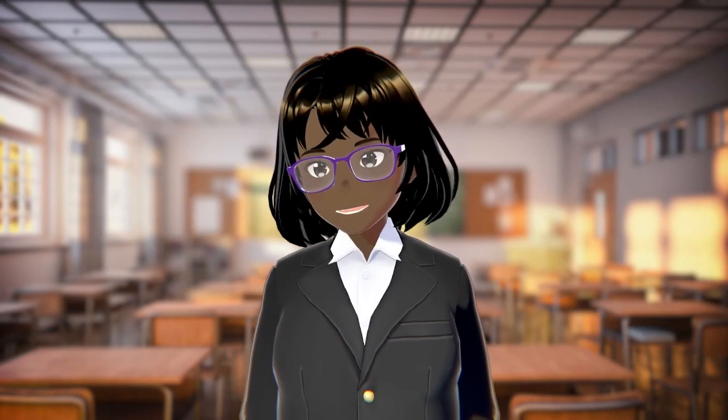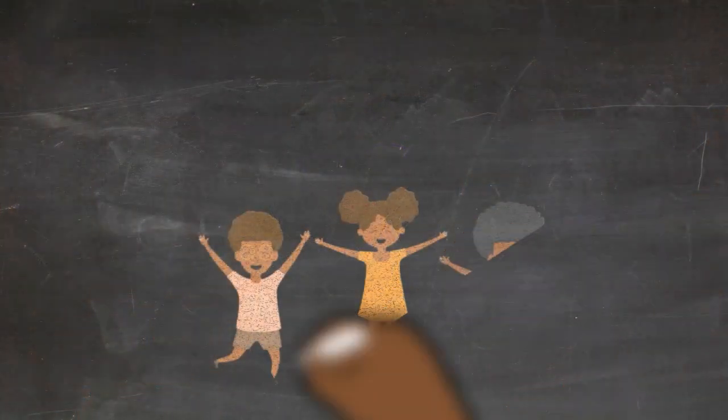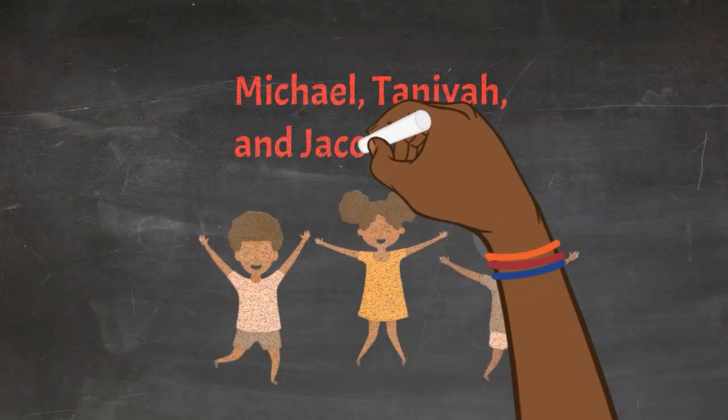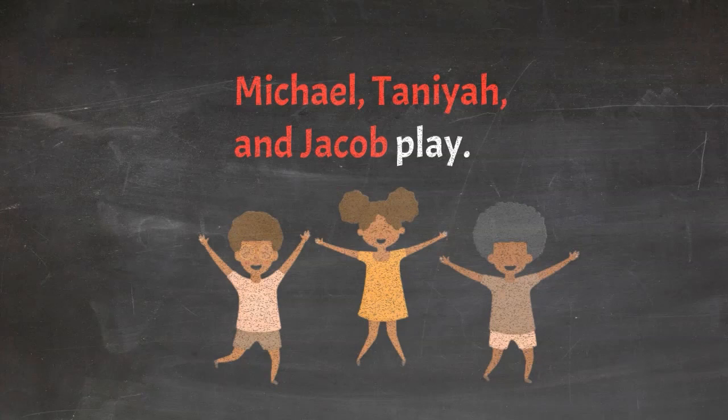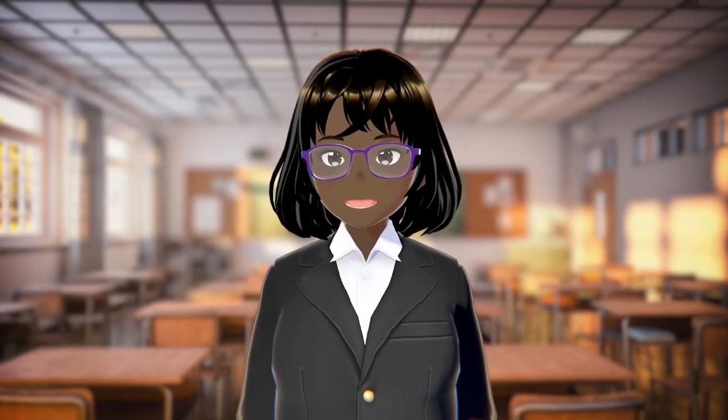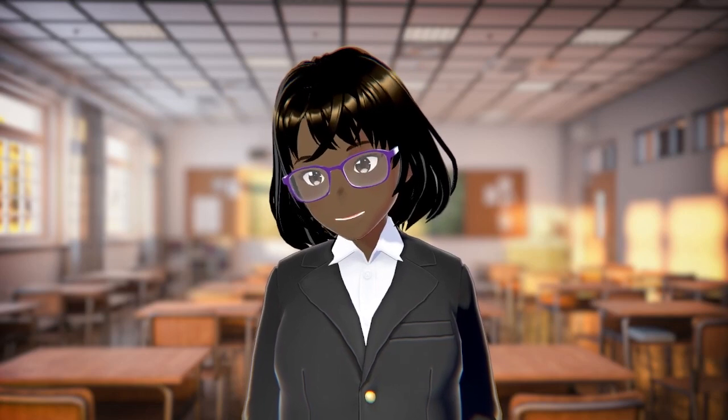Let's take a look at an example sentence. Here we have Michael, Tanaya, and Jacob play. Now, unlike previous examples, the verb in this sentence does not have an S. That is because we have multiple subjects in this sentence. Michael, Tanaya, and Jacob. Multiple subjects means that we have a plural subject, and thus the verb has to be what? Plural.